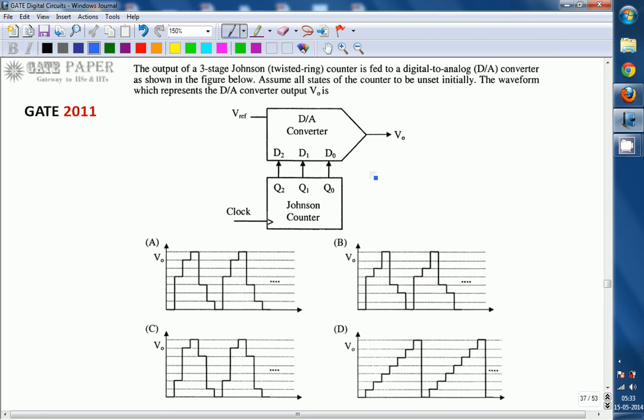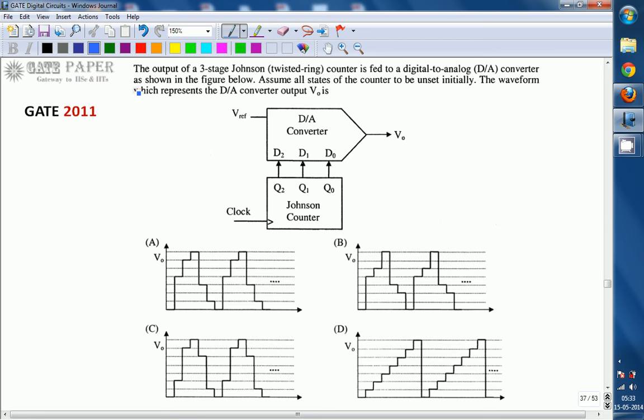Hello, we are discussing the GATE 2011 ECE paper and the topic we are discussing is digital circuits. The output of a three-stage Johnson counter, also called a twisted ring counter, is fed to a digital to analog converter as shown. Assume all states of the counter to be unset initially. The waveform which represents the D2A converter output V0 is, if the outputs of the Johnson counter initially are 0 0 0, what will be the output waveform?